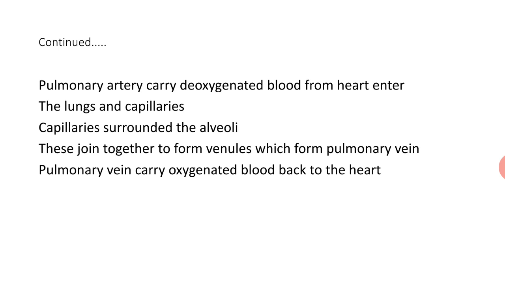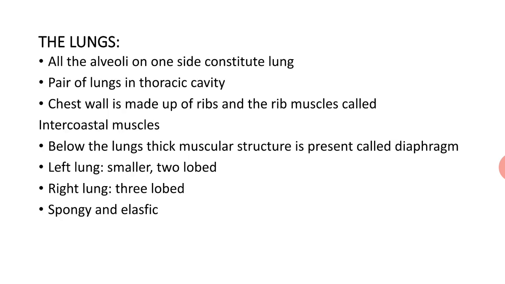This pulmonary vein carries oxygenated blood back to the heart. As you know, veins usually carry deoxygenated blood. All the veins usually carry deoxygenated blood except one, and that is the pulmonary vein. Only the pulmonary vein carries oxygenated blood back to the heart.